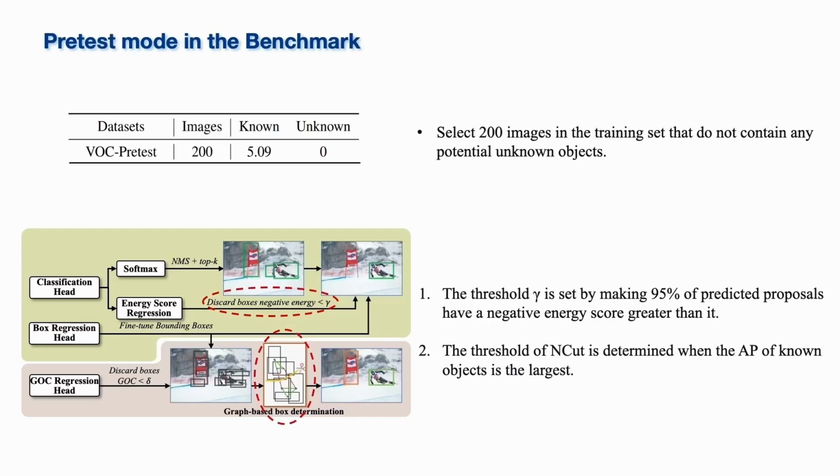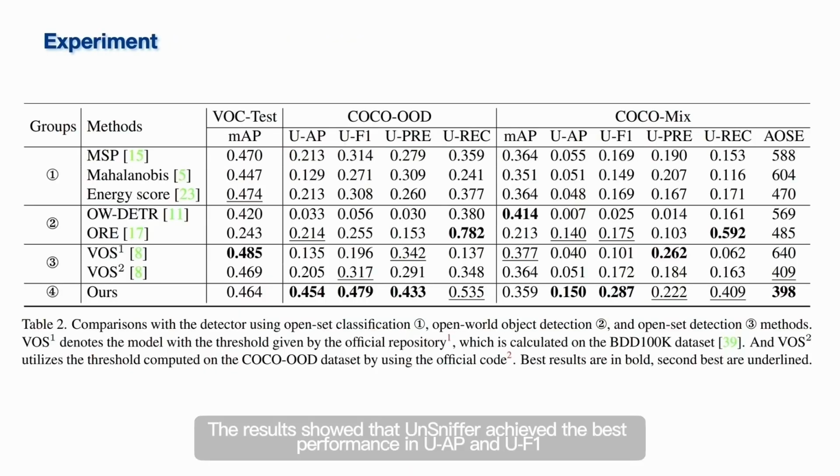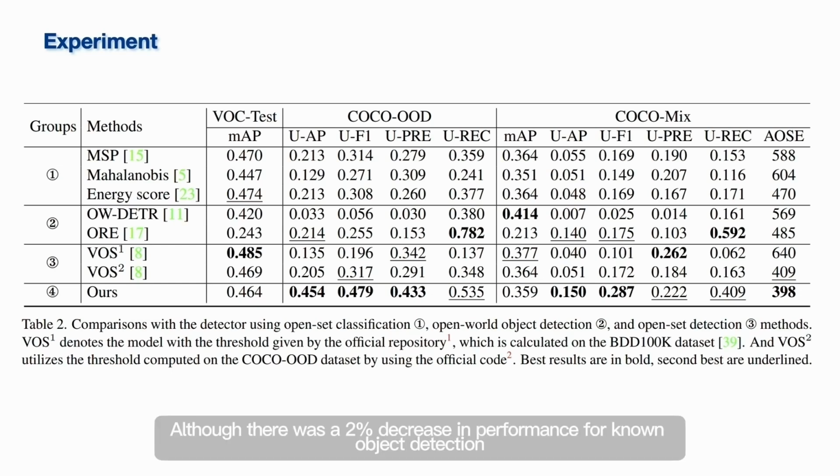Before the evaluation, we implemented a pre-test mode that utilized 200 images from the VOC dataset to determine the parameters of our network without leaking the test set. The results showed that Sniffer achieved the best performance in UAP and UF1, although there was a 2% decrease in performance for known object detection.